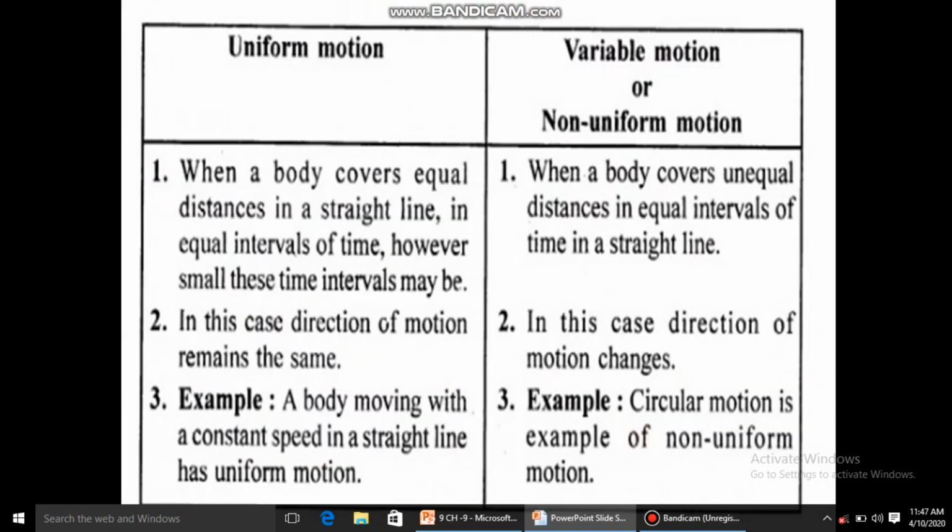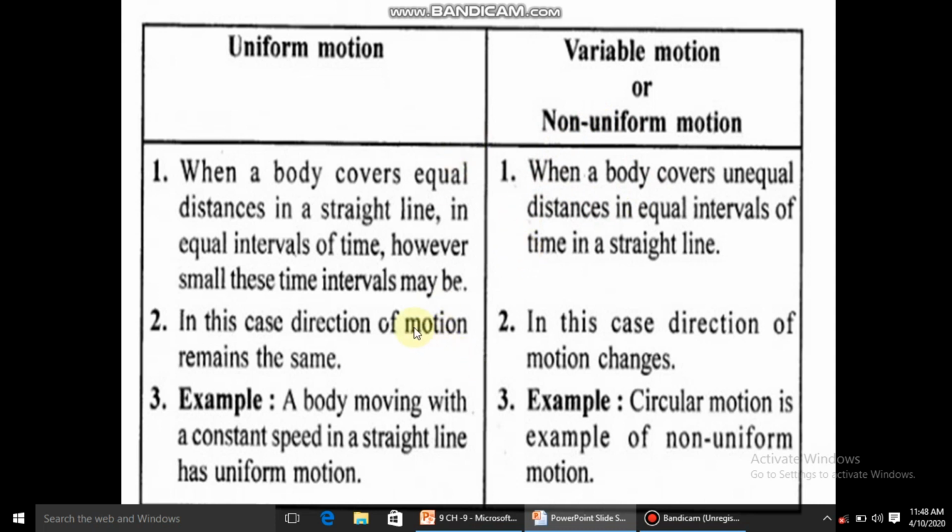So now there are few differences given here so that it will be easier for you to understand between uniform motion and non-uniform motion. Uniform motion is when a body covers equal distance in equal interval of time, but in non-uniform motion, which is also known as a variable motion, non-uniform motion को हम लोग variable motion के नाम से भी जानते हैं. In this, a body covers unequal distance in equal interval of time or equal distance in unequal interval of time. Those kind of motions are called as non-uniform motion or variable motion.